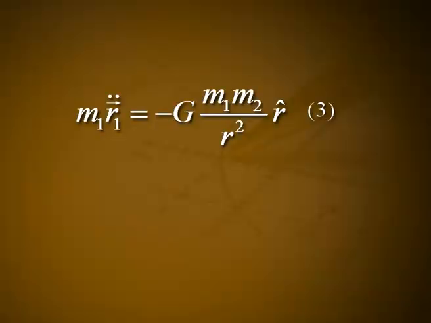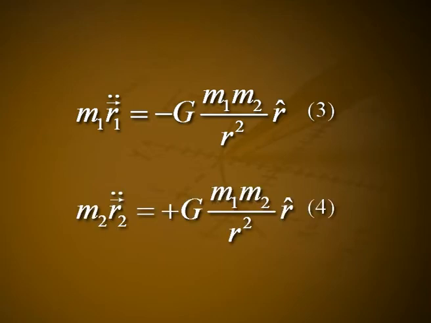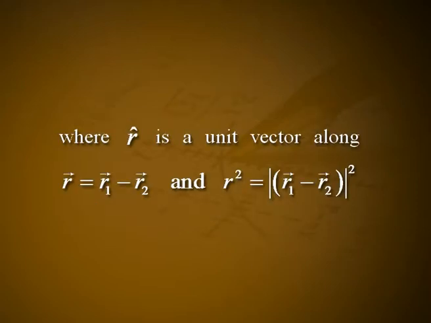Consider two bodies moving under gravitational force, which is a central force. The equation of motion of the two bodies is m1 into vector r1 double dot is equal to minus of G into m1 m2 divided by r square into r cap. Let it be equation number 3. m2 into vector r2 double dot is equal to plus G into m1 m2 divided by r square into r cap. Let it be equation number 4, where r cap is a unit vector along vector r is equal to vector r1 minus vector r2, and r square is equal to square of modulus of vector r1 minus vector r2.